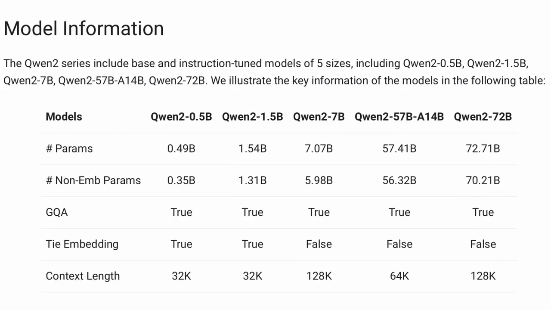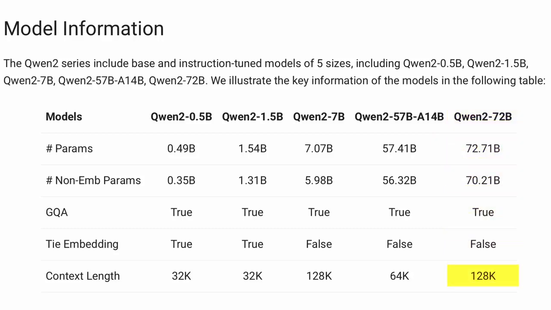In the shared table, you can see that the 0.5b model has a 32K context, 1.5 billion parameter model also has a 32K context. The 7b model has a 128K context. The 57b model has a 64K context, and the 72b model has a 128K context.